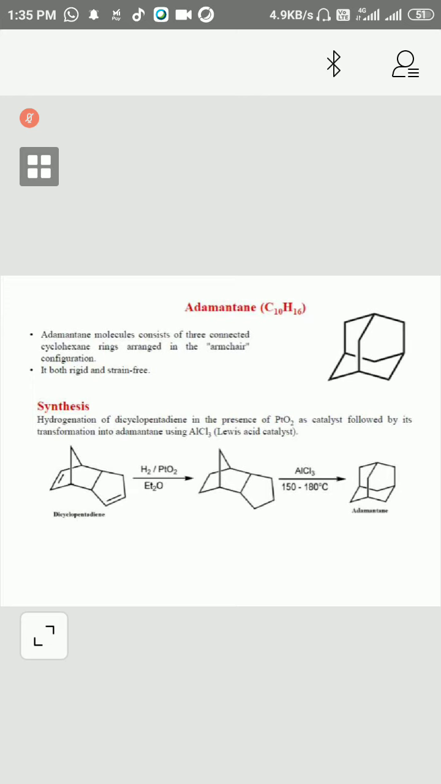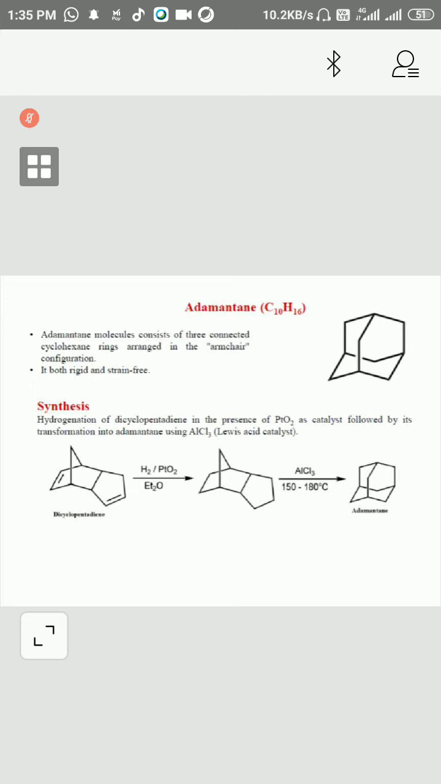First, it will convert it into a saturated one. Then AlCl3 is used. AlCl3, you should remember, is used in many places to convert a compound into another isomeric structure. So here also it is used for that purpose.